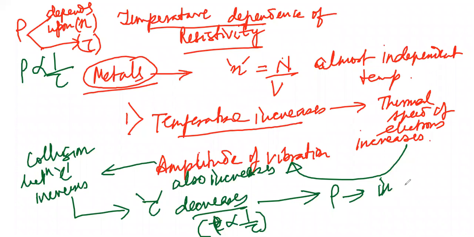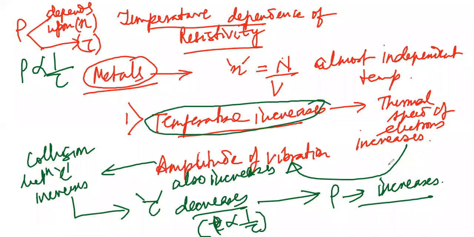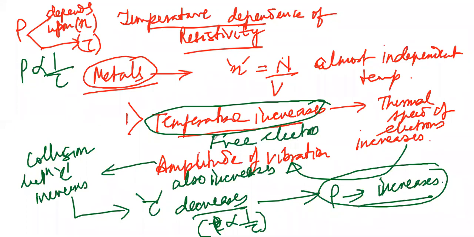So is the explanation clear to all of you? Why in a metal does an increase of temperature result in an increase of resistivity? The thermal speed of the electrons increases, and the amplitude of vibration of the free electrons increases.